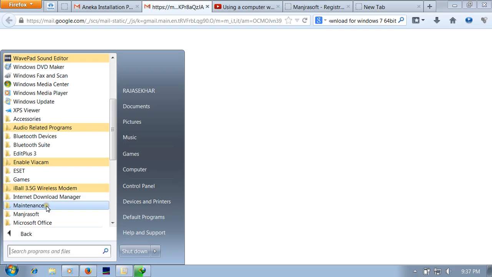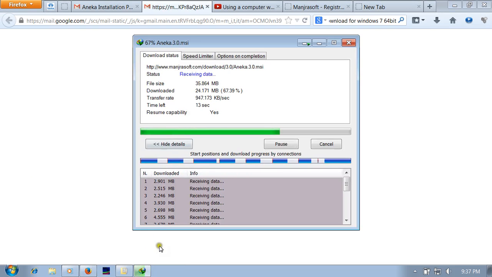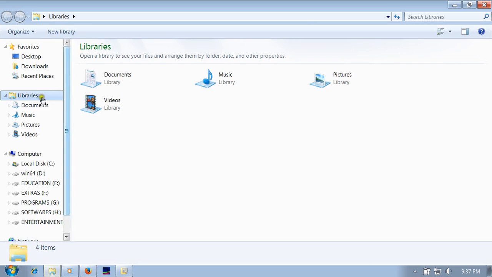Double click on the downloaded file. After download, we double click on it, and then it will be installed on your PC. Okay, that was successfully completed.